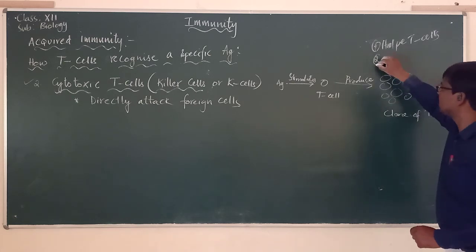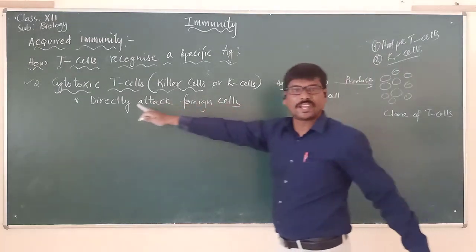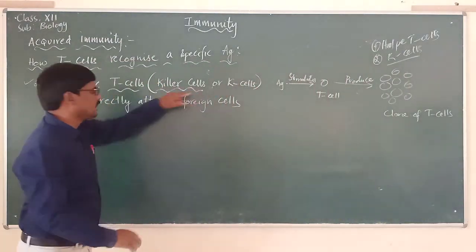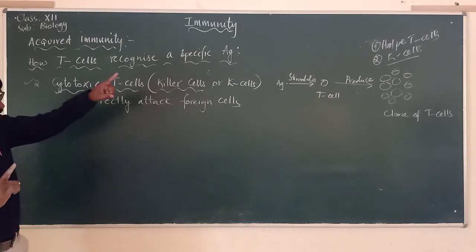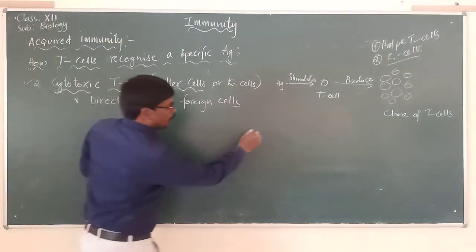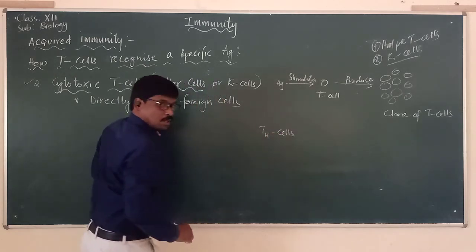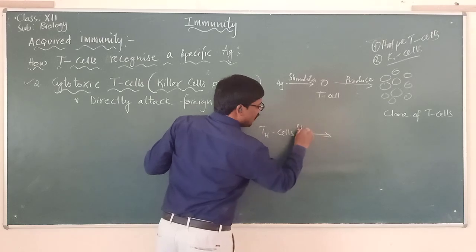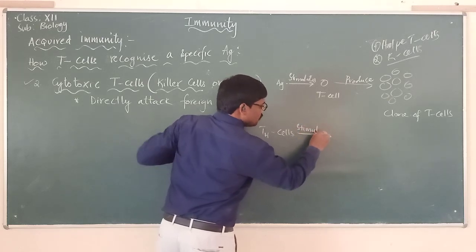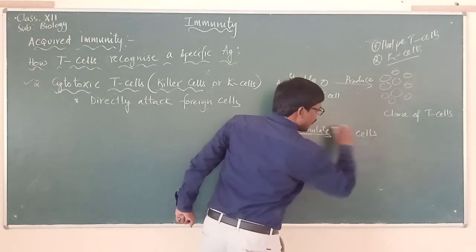Now the second one we are talking about is K cells. When you look at these K cells, they are stimulated by what? The helper T cells. Now look here. The T helper cells will now stimulate the killer cells, the K cells.